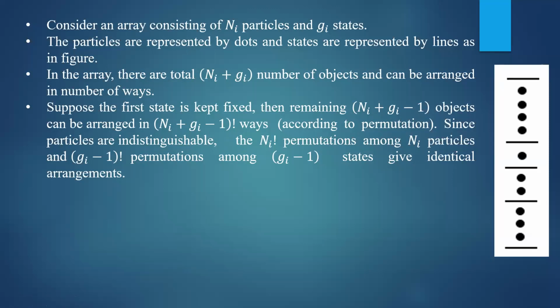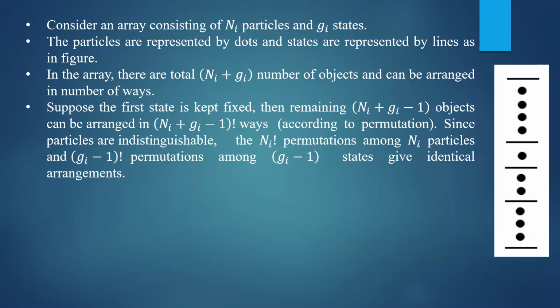A simple example I will give you. Let us take two particles. How can we arrange them in different ways? First particle, second particle. The second method is to keep the second particle first and the first particle later. You can interchange them. Only two ways are there, so 2 factorial, which is 2. That is how permutation works. If there are Ni plus Gi minus 1 objects, you can arrange them in Ni plus Gi minus 1 factorial ways.